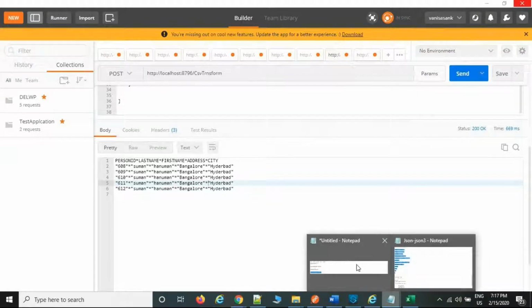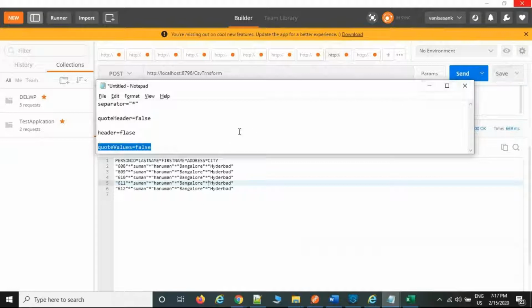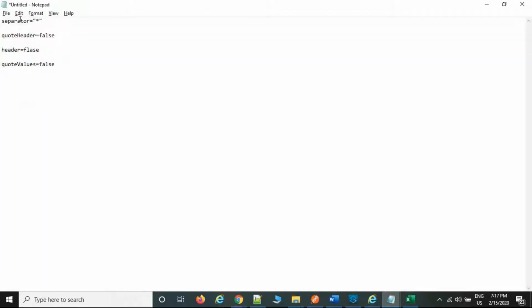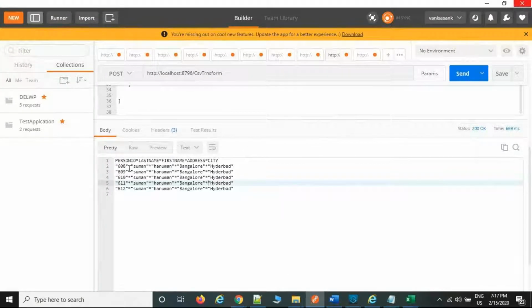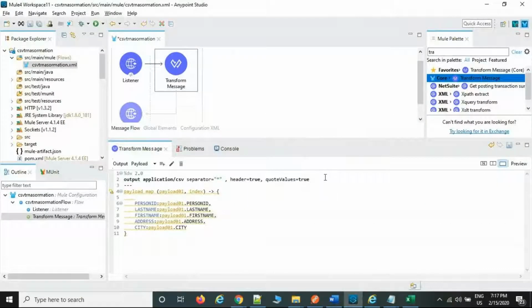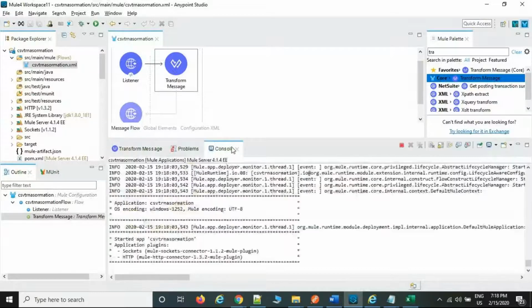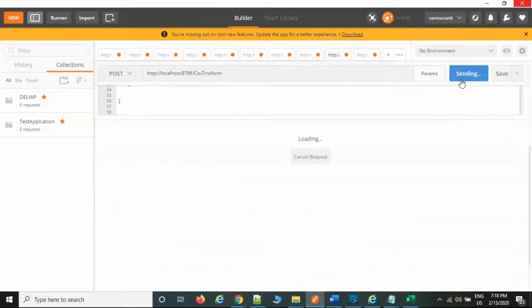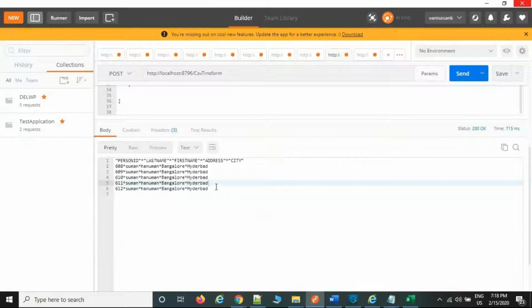There is another keyword called quote header, with quote values false. So the separator, quote header. If I want header values only and I don't want the body, then you can use quote header as well. Comma, quote values, you can remove this one as well. Only header level I want. By default it is false, then put it as true. Okay, now restart. See, only the header, I don't want the body.